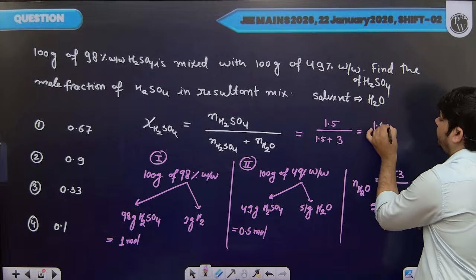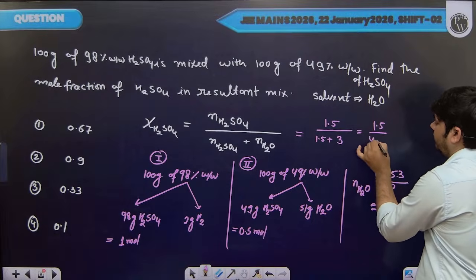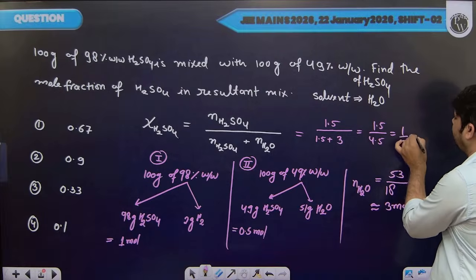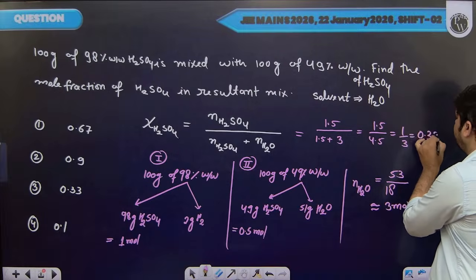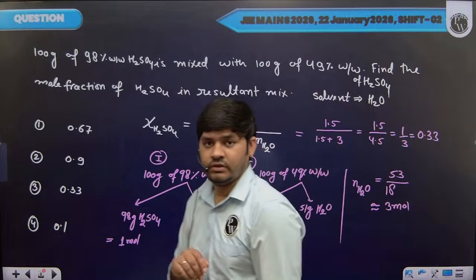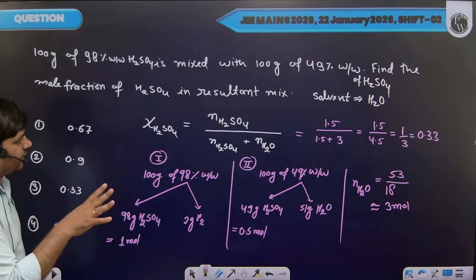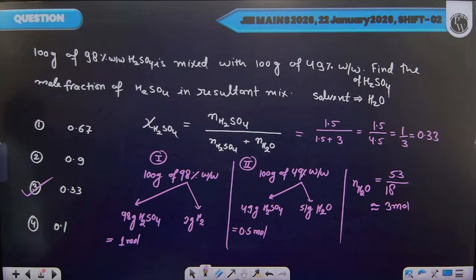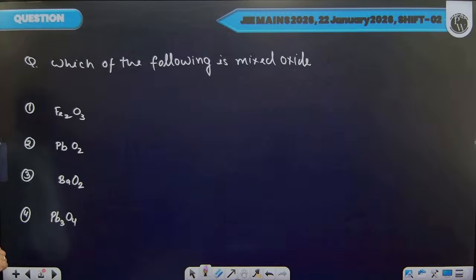So 1.5 divided by 4.5, that is 1 by 3. 1 by 3 we can write as 0.33. So the mole fraction of H2SO4 in the final solution is 0.33. Okay, is it clear? So let's move to the next question.